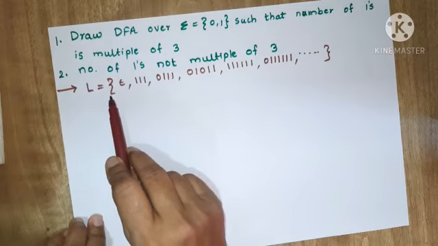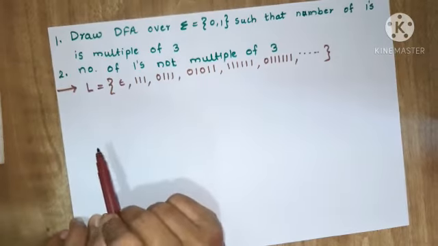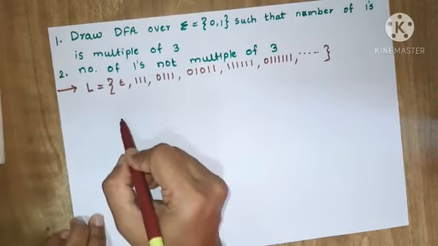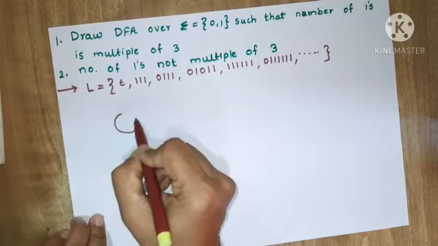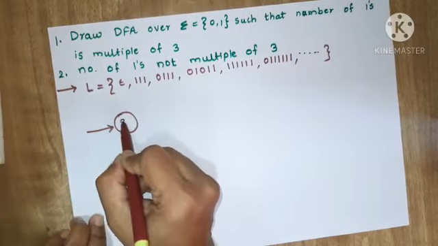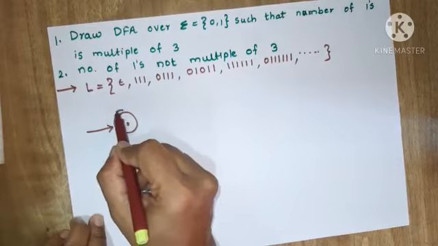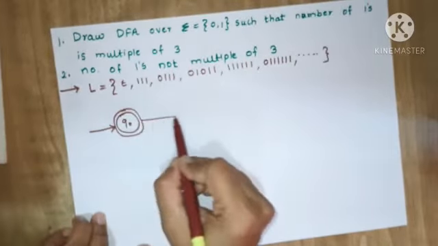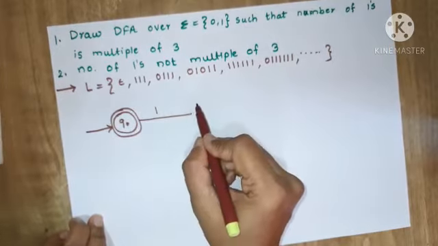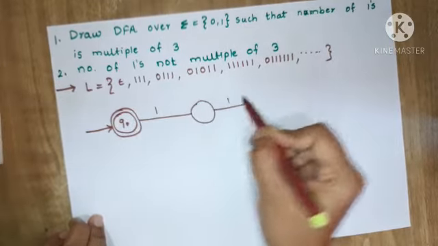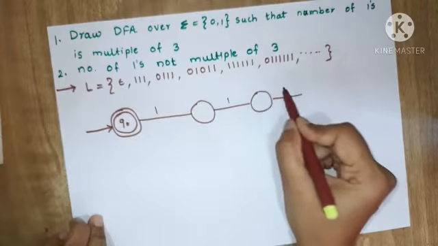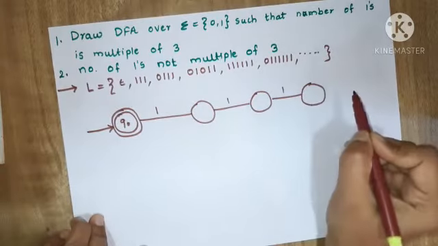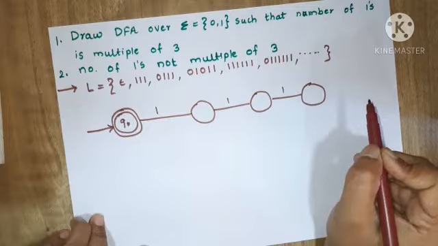As your language has epsilon, your initial state will become a final state. So this is your initial state, and this will become your final state. Now the next string which will be accepted is 1 1 1.